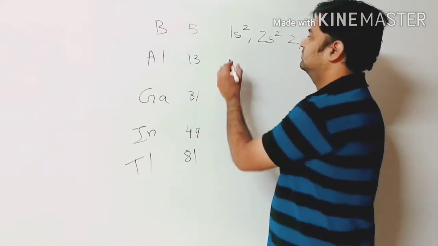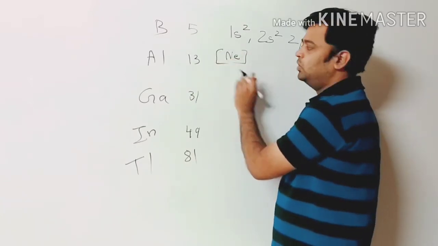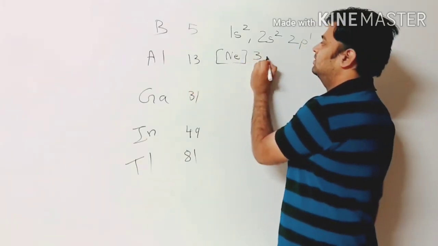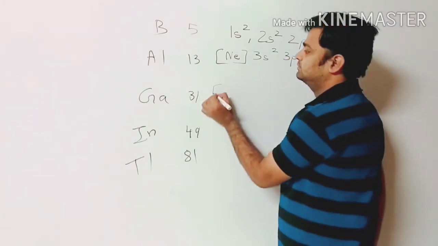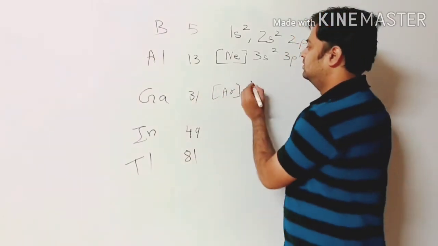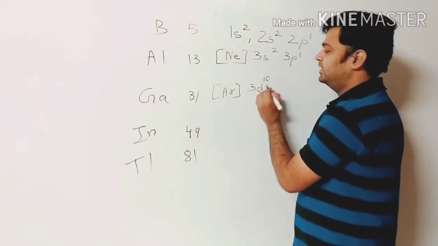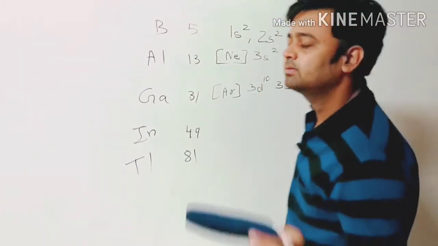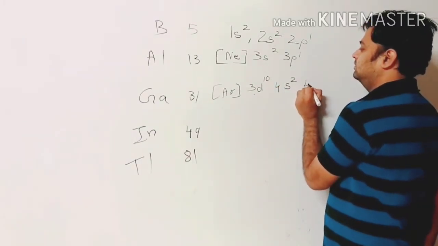Aluminium, we will give a shortcut. Neon is atomic number 10, 10 plus 3: 3s2, 3p1. Gallium, we will go for argon. Argon is 18, we will take 3d10. 18 plus 10, 28, 29, 30. Sorry, 30.